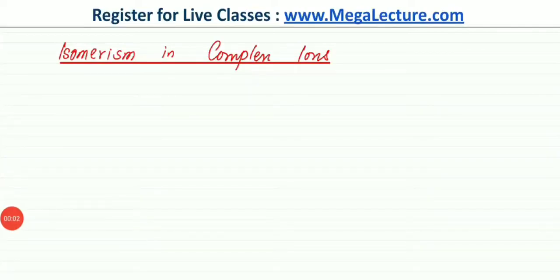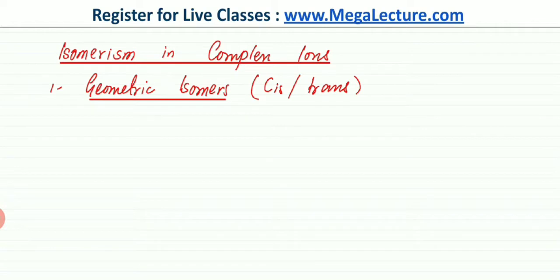In the following lecture, we're going to discuss the isomerism that is shown when complex ions are formed, especially related to transition metals. Now, the first type of isomers that we will talk about are known as geometric isomers, also known as cis and trans isomers, which you have studied already. A version of it has been studied in organic chemistry, and we're going to go over them as well.